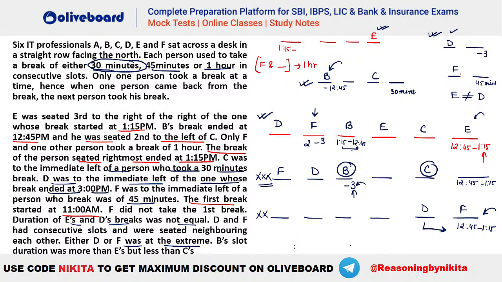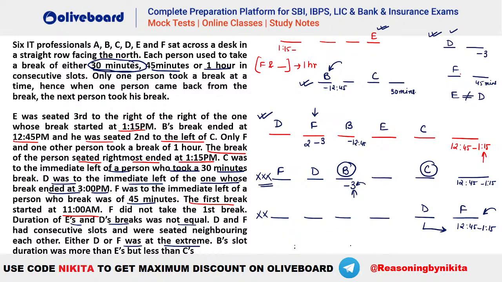Now 1:15 to 12:45, this time is reversed, right? This is reverse, 1:15 to 12:45. That's not a valid time, no, Shravani? So that is why it's not possible. You cannot take your E at the extreme right hand. Because if you take your E here, then this person B will be the one who has to start at 1:15, because it is given E is third to the right of the one who is starting at 1:15. So you can see B will not be here and E will not be here. So E has to be this person.